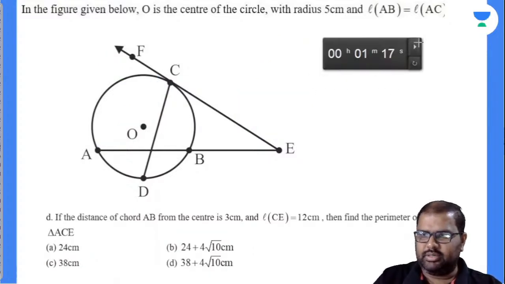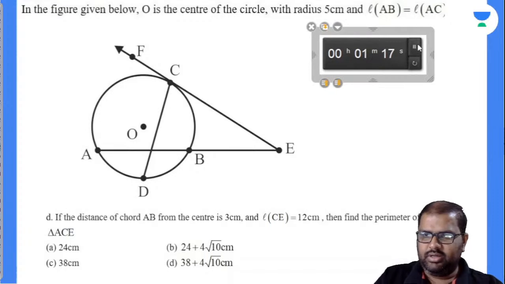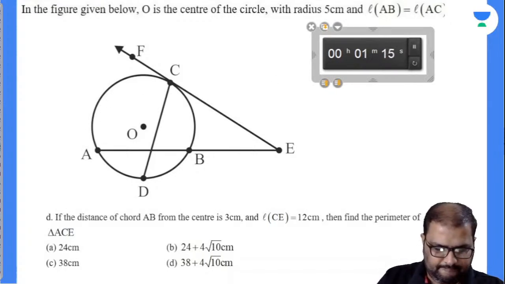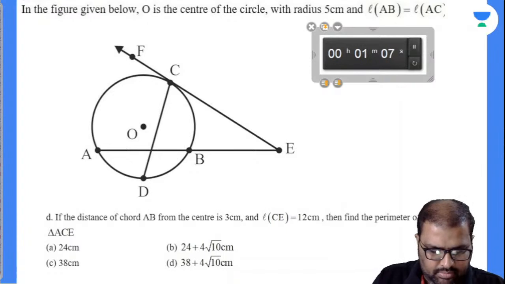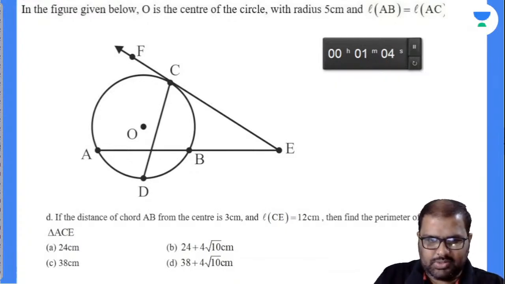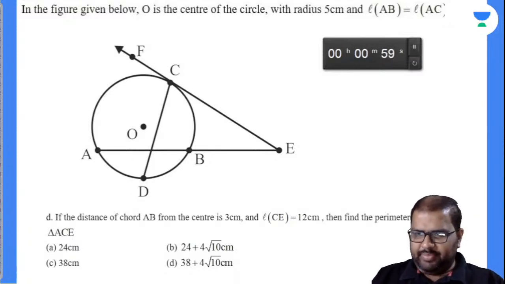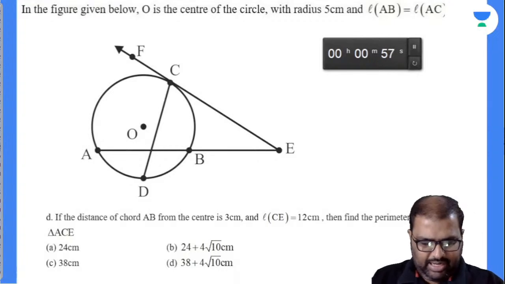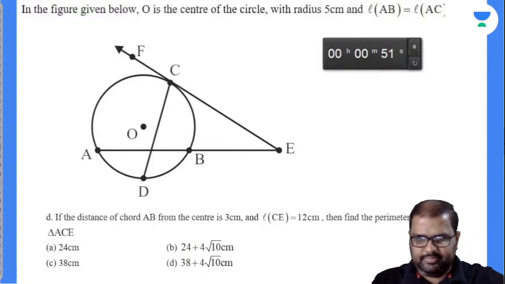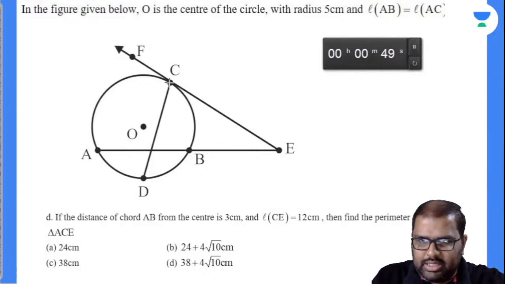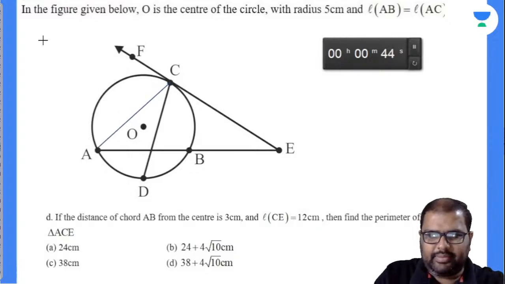Now observe this question there. Do this question. The diagram is the same. I'm giving you all the dimensions. Find the perimeter of triangle ACE. Now see here, this is the point given there. Now this is AC. The perimeter of triangle ACE.